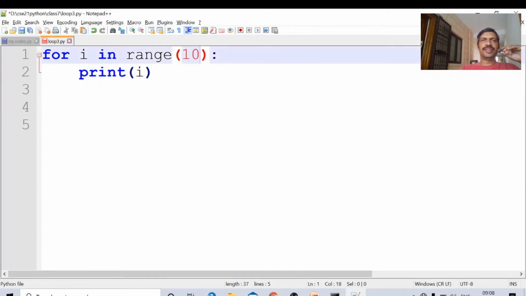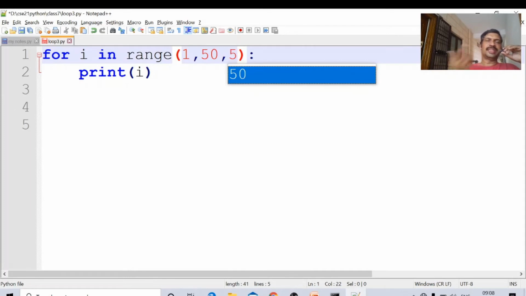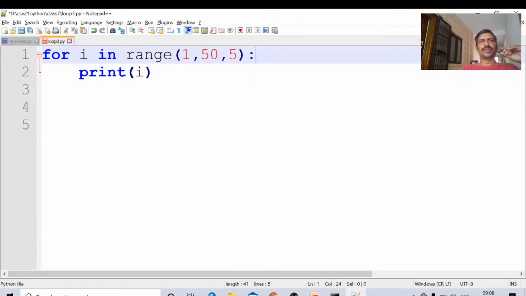Now I want to print the numbers from 1 to 50, and every time I want to increment every number by 5. First 1, next I am expecting 6, like that. Every time it will be incremented, up to 49 it will be printed. For 50, consider the highest number minus 1. Control S.